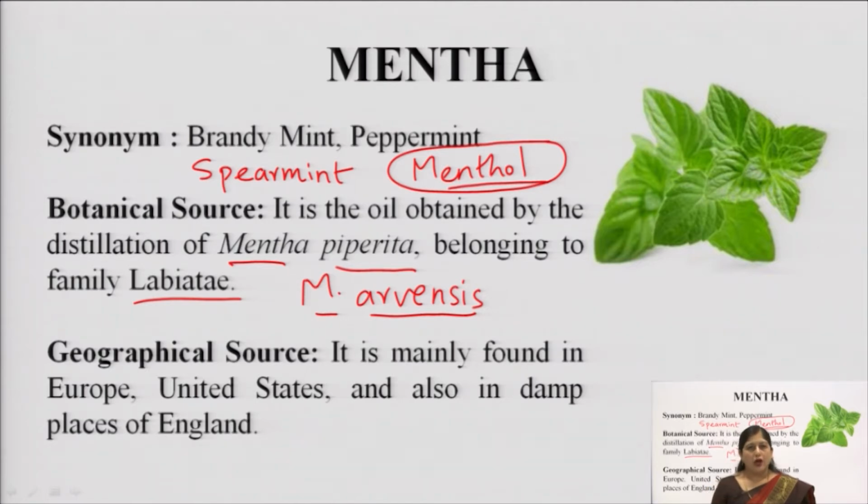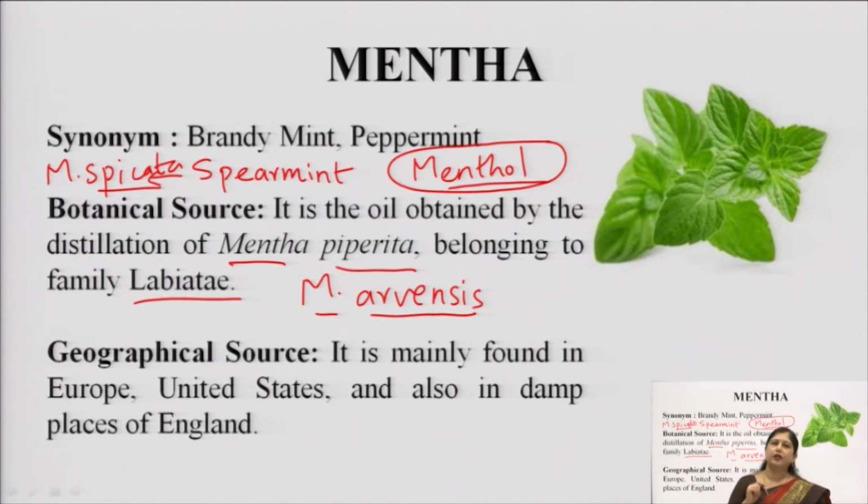We can use Mentha arvensis for the isolation, and spearmint, which is also known as Mentha spicata, okay, Mentha spicata, you can write it as an adulterant. As an adulterant we can say that spearmint is an adulterant, but the uses of mentha, that is peppermint, and spearmint are very much different. Why? Because spearmint does not contain menthol, okay. So now we will focus more on the uses of menthol with reference to Mentha piperita.